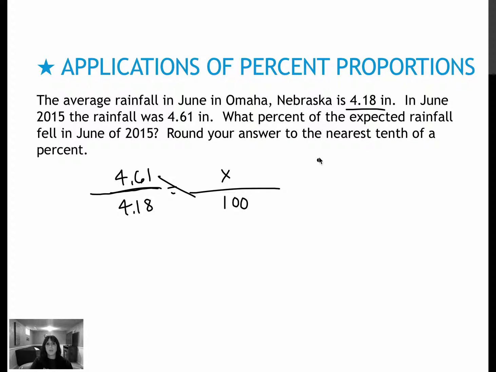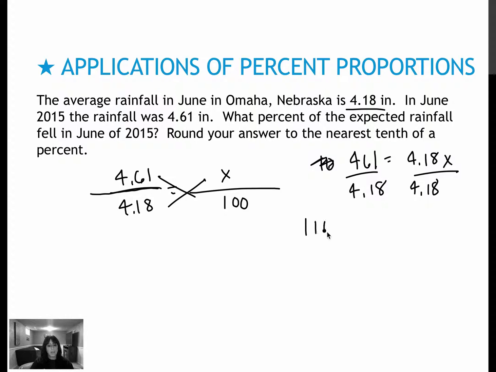So let's multiply. 4.61 times 100 is 461. 4.18 times x is 4.18x. We will divide each side by 4.18. And when I divided, I got 110.28708, etc. equals x.